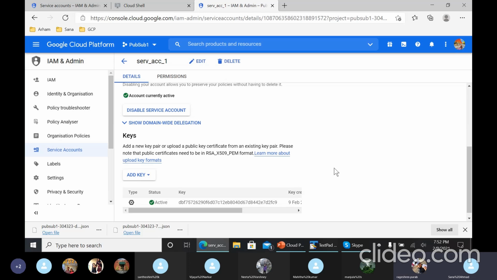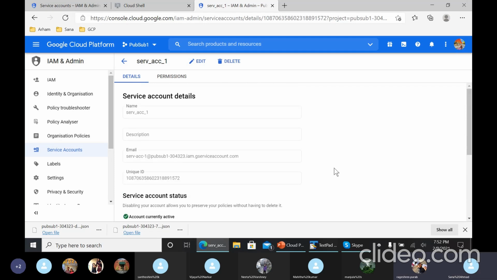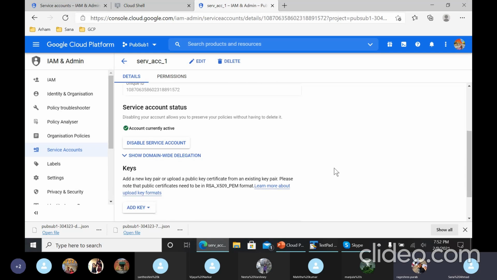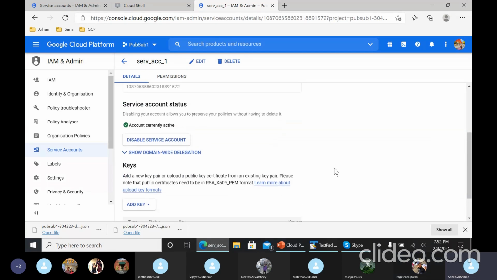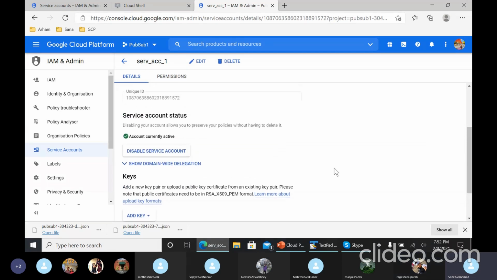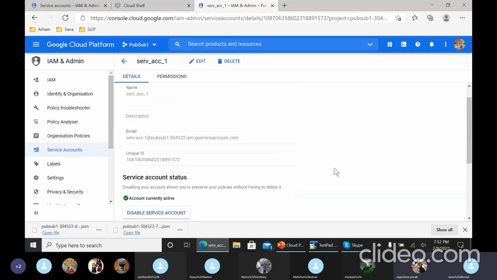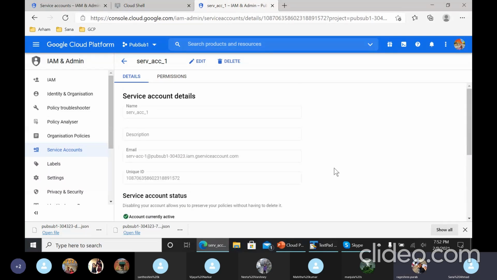Done. Sana, sorry, I created the account, but on the second step, grant this service account access to project, do I have to select anything in it? Yeah. Do you see that add role? Yeah, select a role or add condition. You selected both publisher and subscriber, right?